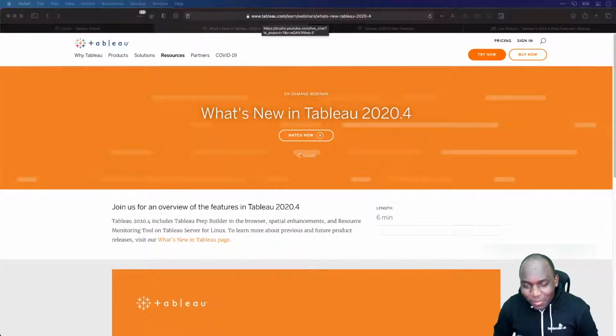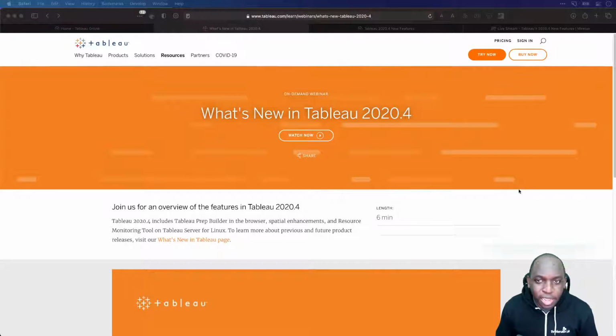So yes, I've got lots of places to be paying attention to, but for the next hour and a half, the key focus is 2020.4, so we're going to get stuck in.